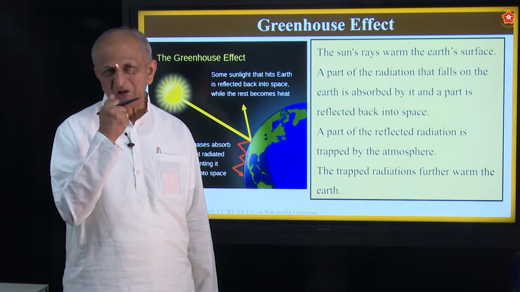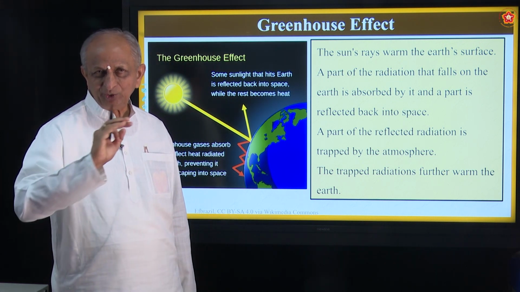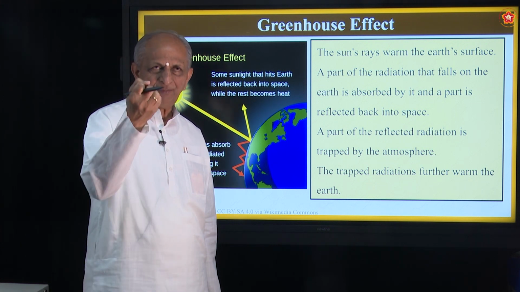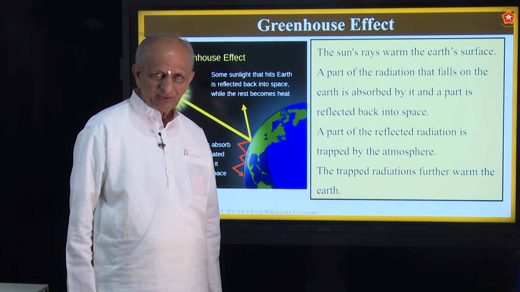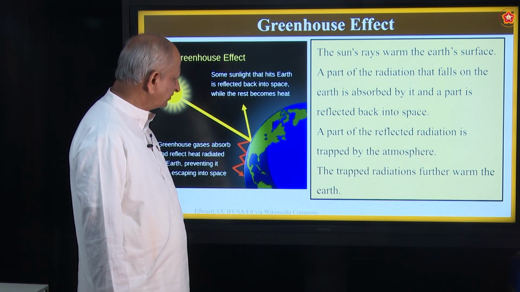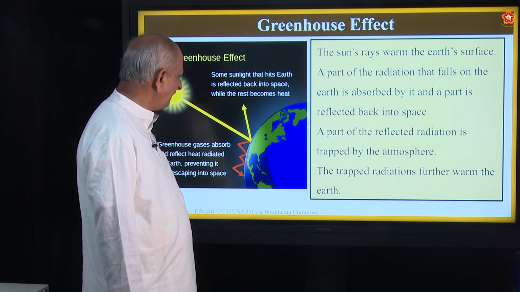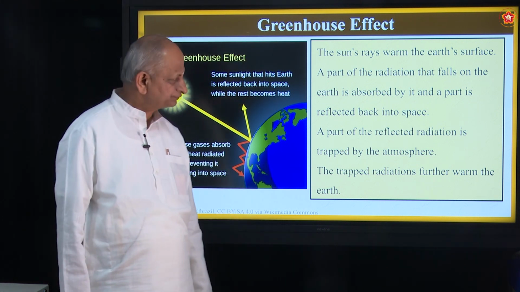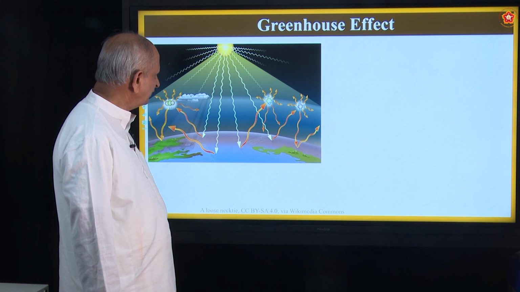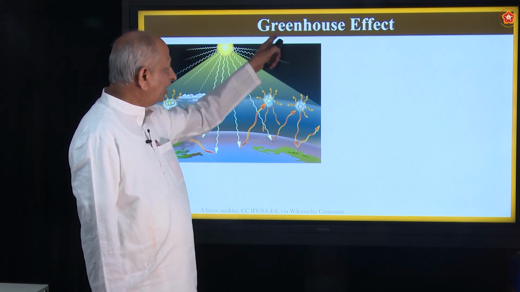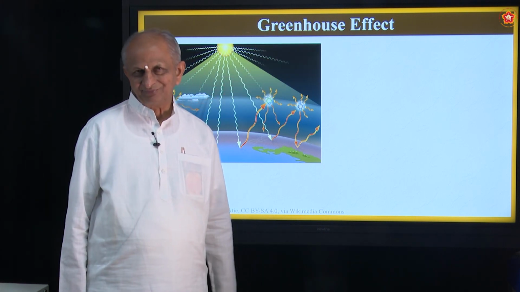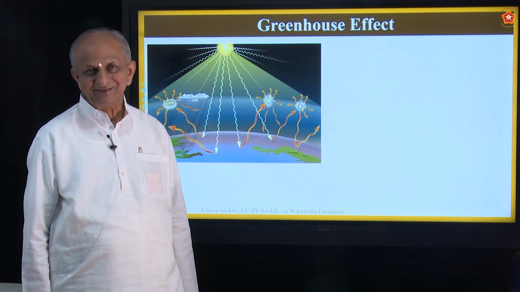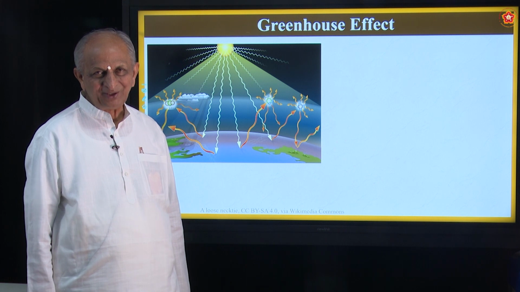So, what is the solution? Solution is growing more and more trees. If you grow more trees, that will absorb carbon dioxide. So, when the carbon dioxide content is less in the atmosphere, the heating will also be reduced. Okay, that is why it is called greenhouse effect. Why is it not blue house, or red house, or white house?